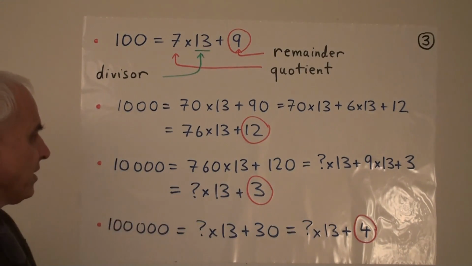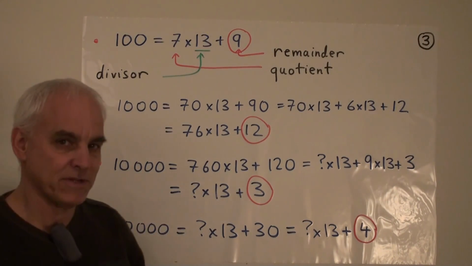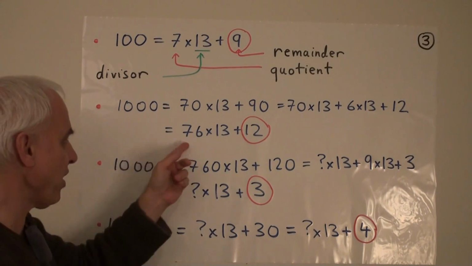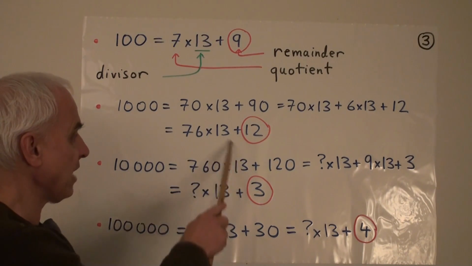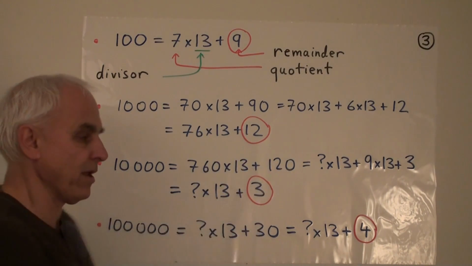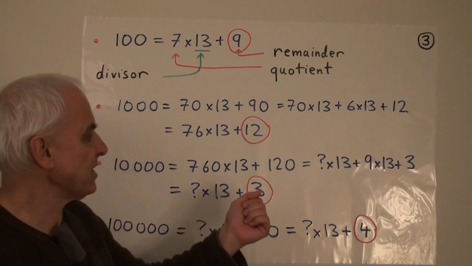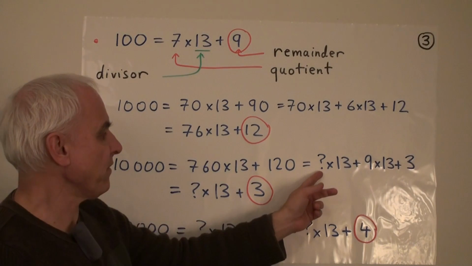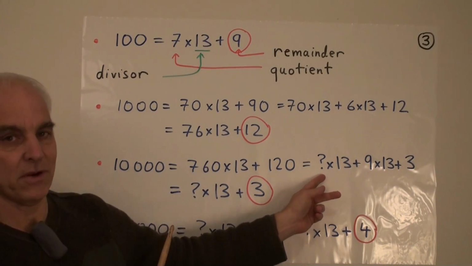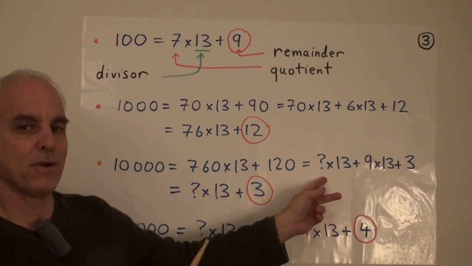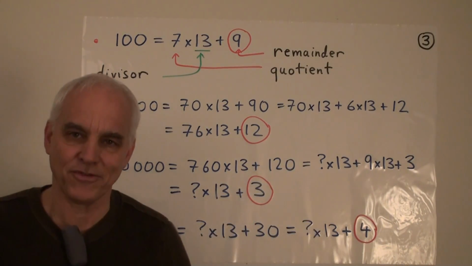That's a good idea. So let's go up one step. If we go up one step to the next power of 10, we're going to just multiply this one by 10, and we'll get 10,000 is 760 times 13 plus 120. And again, what we're going to do is express this as some multiple of 13. Okay, this is some multiple of 13. I could write 760, but let me just write down a question mark, meaning that there's something there, but I don't really care what it is.